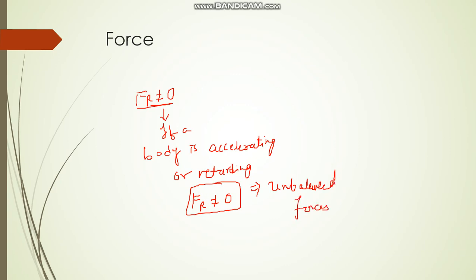So there are typically two types of forces, balanced and unbalanced. If your resultant force is equal to 0, then it is a balanced force, and if your resultant force is not equal to 0, then it is an unbalanced force. A balanced force may not change the speed, so it may not accelerate or decelerate a body, but it can change the shape and size of the body, whereas an unbalanced force can change the speed, the shape, and the size of the body. This was all about force.